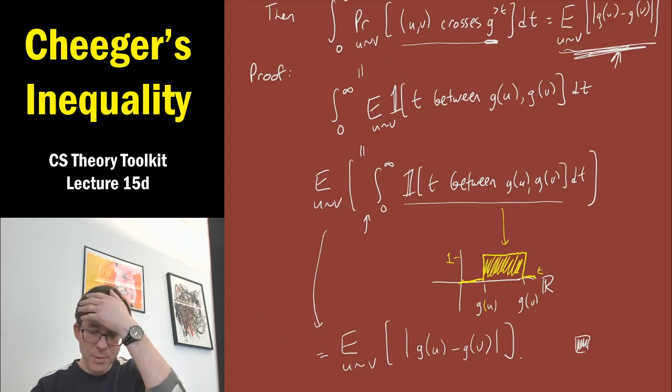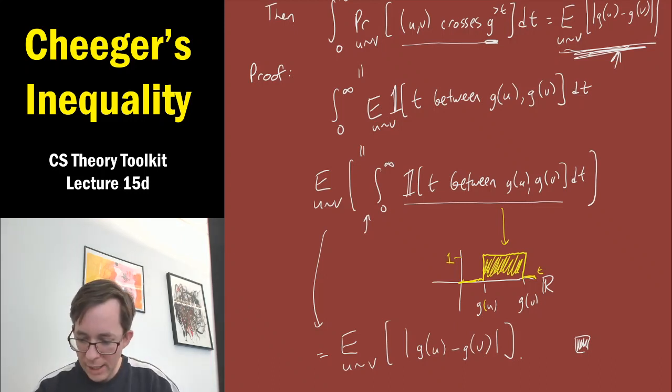So we have two steps to go. Both of these two quantities are almost what we care about. The first step is going to be relating this quantity here to exactly the conductance of super level sets of g. And the second step is going to be relating this to the actual variance, with squares, of g. Okay, so let's try to do that.